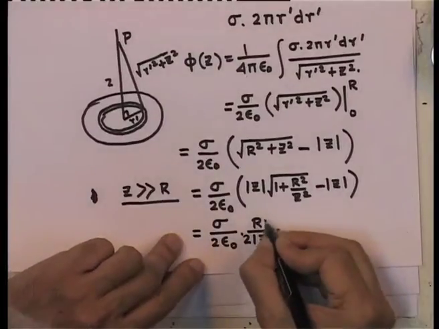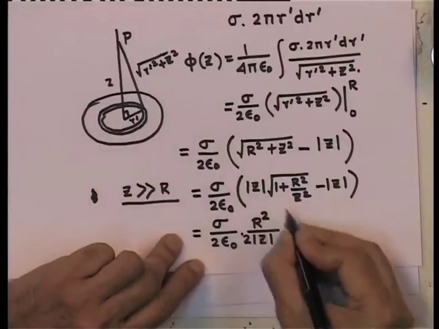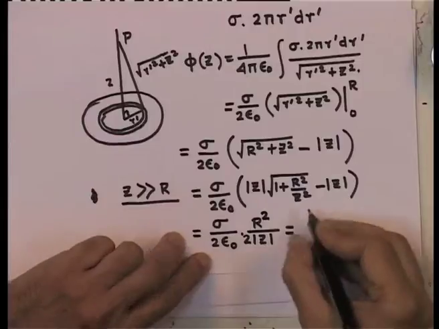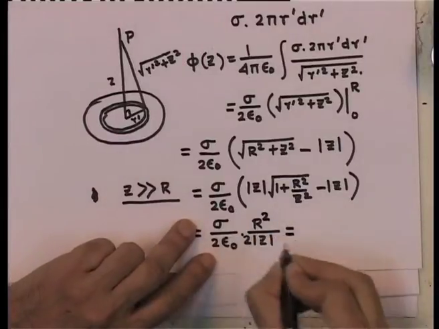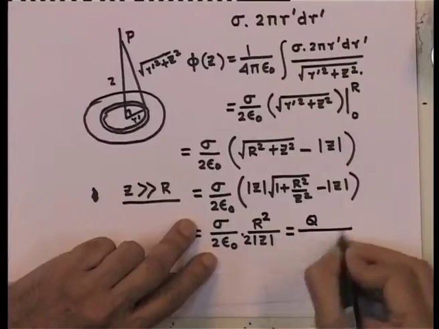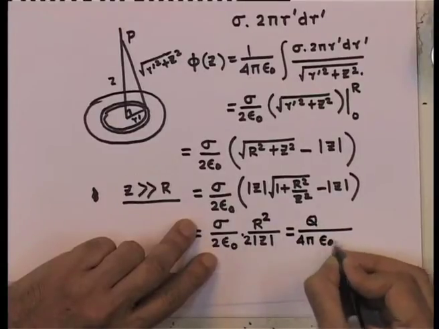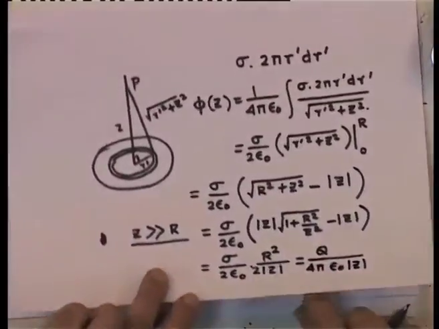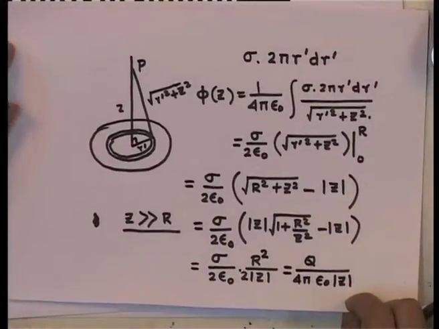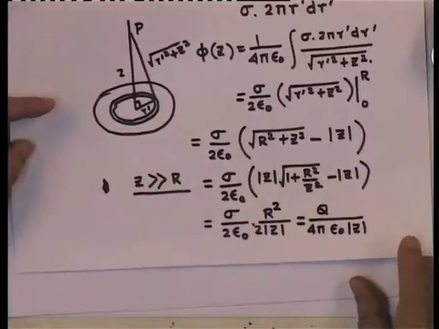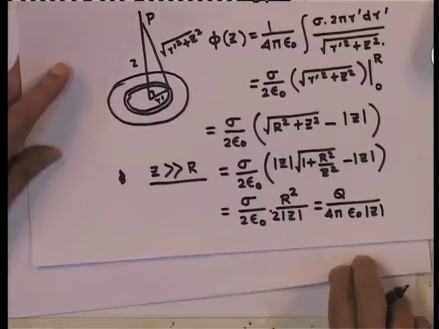This is r square by z, because there is a z with z square cancelling out, and I am saying that pi times sigma r square is the charge q divided by 4 pi epsilon 0 z, which means that at large distances, at the point P, the potential is same as that due to a single point charge. All that is physically meaningful, because when the distances are very large, the disk, which is of small size, appears like a point charge.